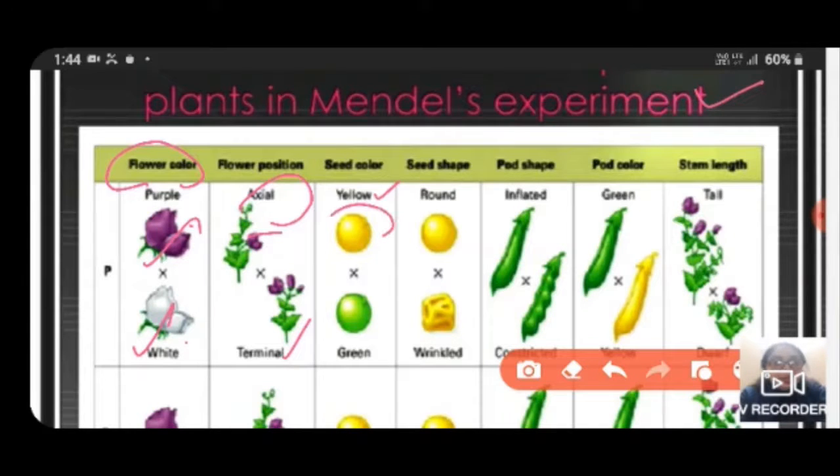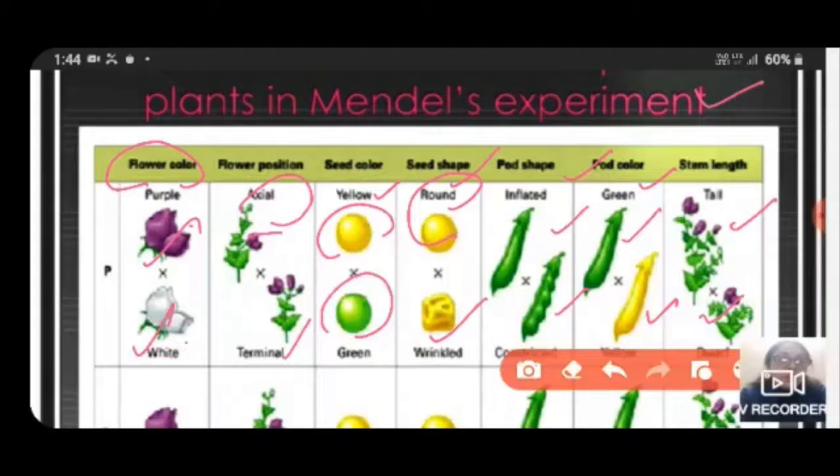Seed color, yellow and green. Seed shape, round and wrinkled. Pod shape, inflated or constricted. Pod color, green and yellow, and stem length, tall and dwarf. So all these are the seven characters which he had chosen.